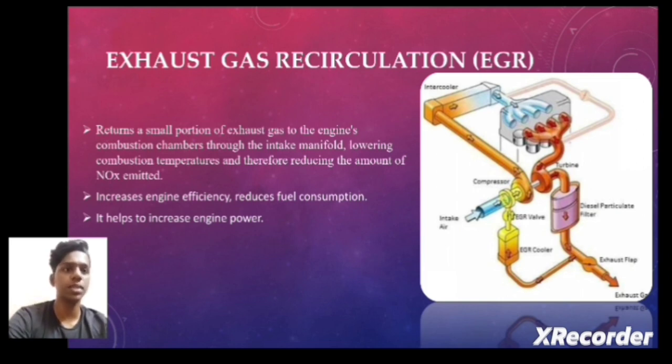From the picture we can see the inlet air is passed to the intercooler, and from the combustion in the engine it is moved to the turbine and passed to the diesel particulate filter, and again through a small pipe we can see it getting to the compressor. This compressor and turbine are together called the turbocharger, which is used in the engine to combust the gas again and again.